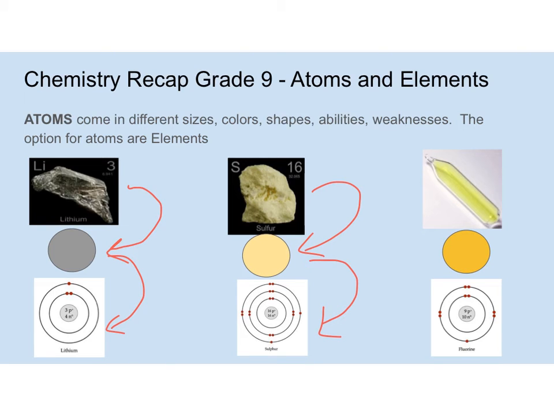Over here we have fluorine gas. Fluorine gas again would just be made up of a bunch of spheres, and if you get really close, these spheres are called atoms again. That's what it would look like, and again, it's all slightly different. Why things have different sizes, colors, shapes, abilities and weaknesses all comes down to their structure: the number of electrons, the number of rings, and really the atomic structure is the reason for all these differences.